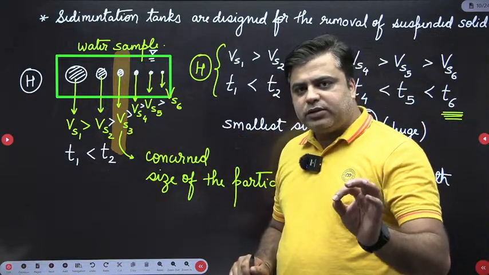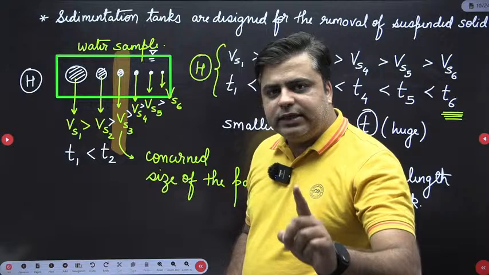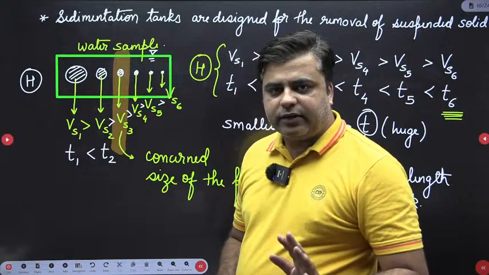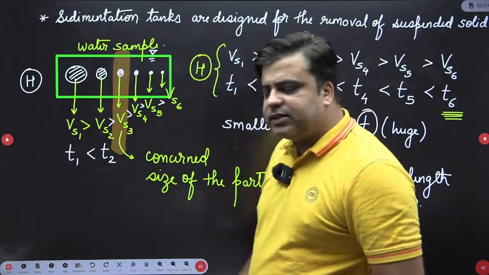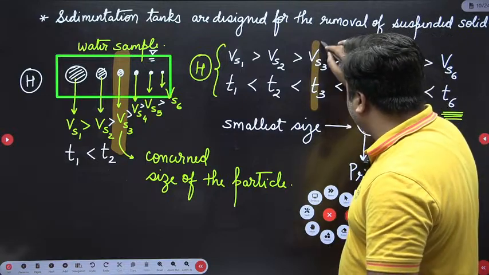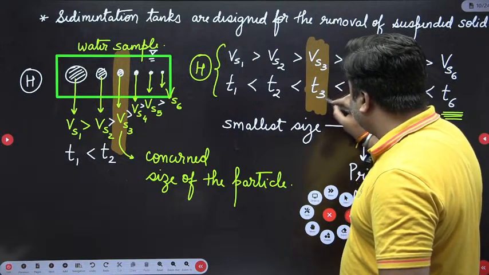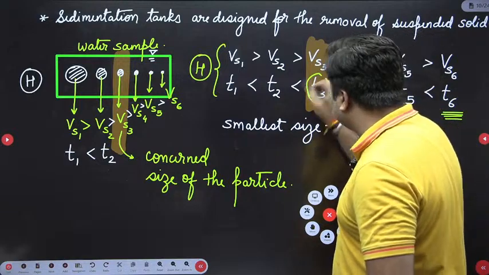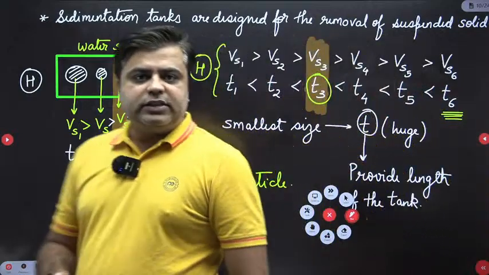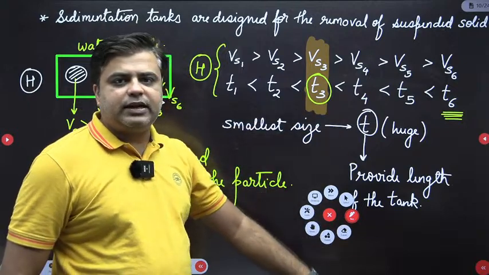So in simple words, first I have fixed which particle I need to remove, and that particle is known as the concerned size of the particle, and for the concerned size of the particle we design the sedimentation tank. Second, corresponding to the concerned size of the particle, we calculate the time required. You can see here, this is the concerned size of the particle, and this is the time required by the concerned size of the particle to settle or to reach the bottom of the settling zone. This T3 is the time required by the concerned size of the particle to reach the bottom of the settling zone.